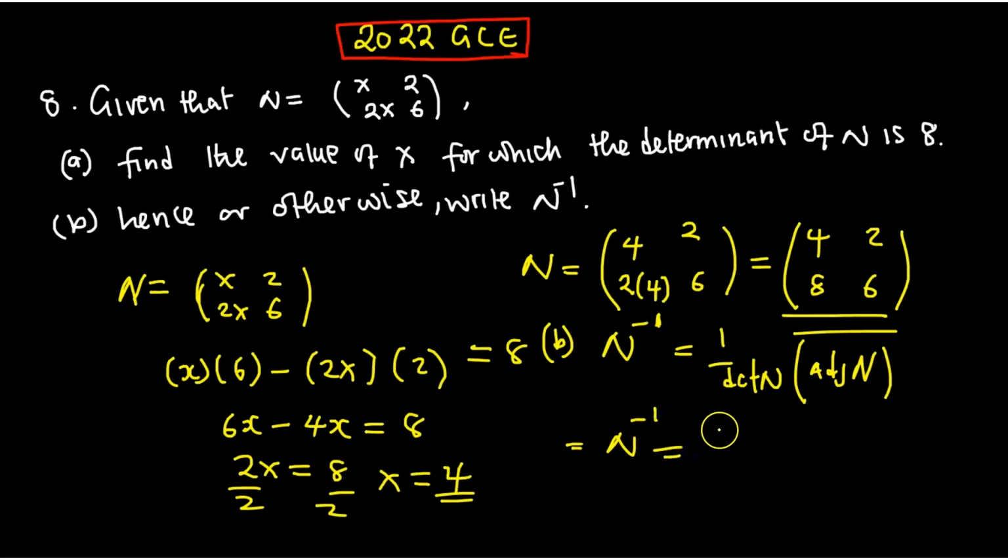Okay, so 1 over determinant. What is the determinant? 1 over 8. Then multiply by the adjoint. We just swap these. So this swap is going to be 6, then 4 there. Then this changes sign, negative 8. Then that one becomes negative 2. Then you can open the brackets, you can go on and find. So that is the inverse of the matrix.